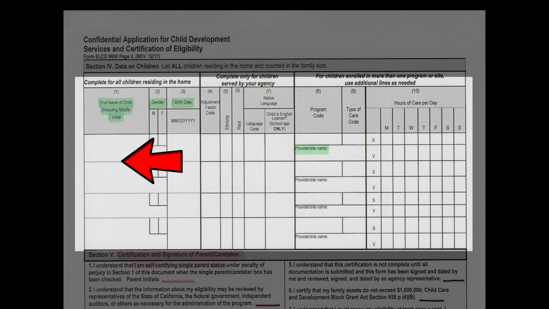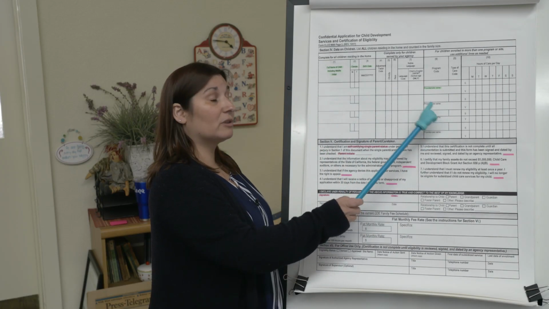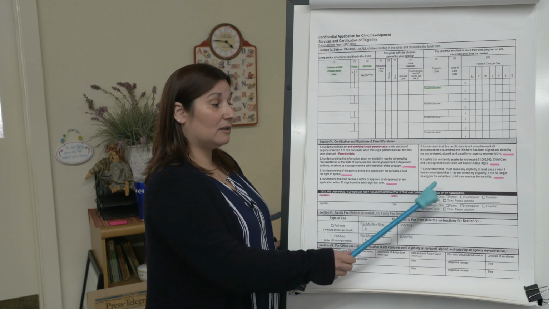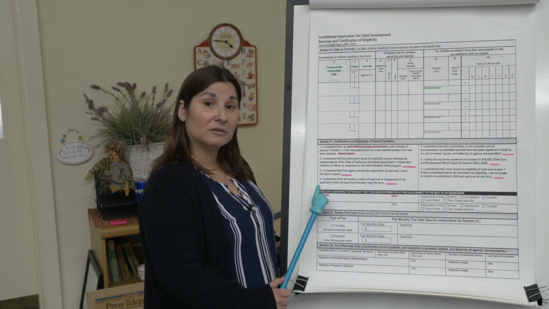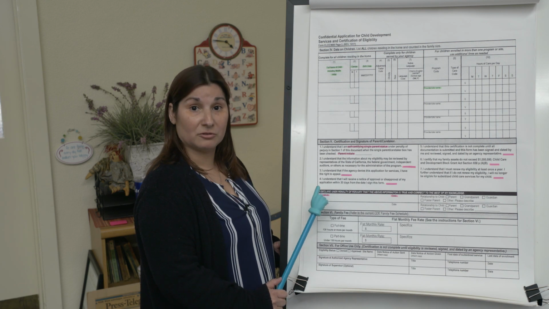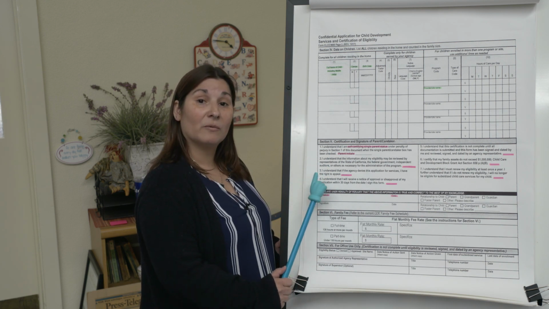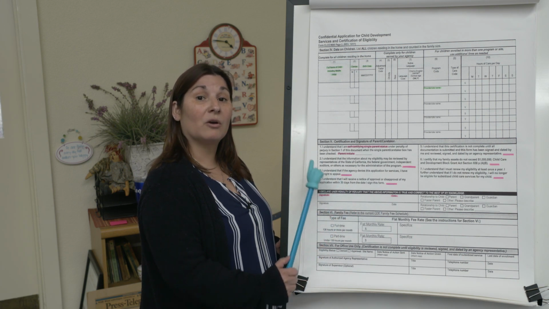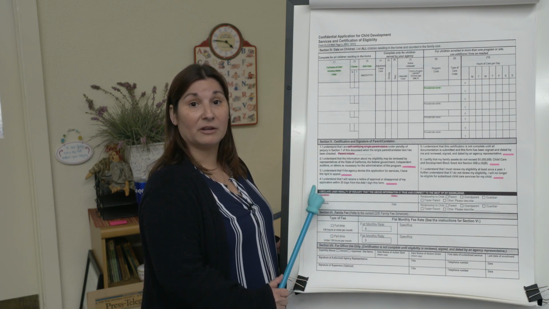This portion is for your children's information. It will have your children's first and last name and middle initial if it applies. They will also have their gender documented here with their date of birth. Over here, it will state the program that they are going to be attending with the provider's name. So this will be your site name. Please review this information to make sure that it is complete before you complete any of these sections, because if it is not correct, we will need to redo it before you certify your services. So please take a minute. If this is incorrect, please go ahead and stop the video, and we are not going to continue until we know that it has been verified correct.